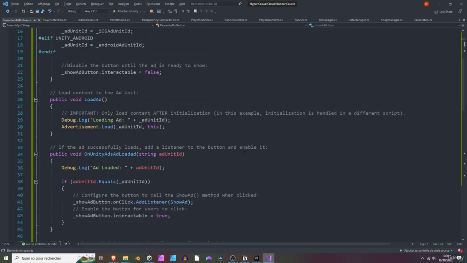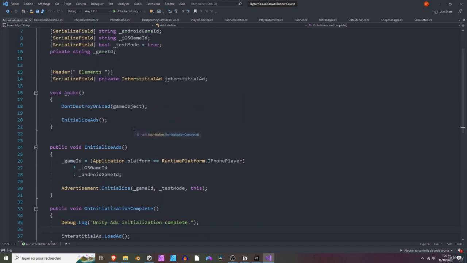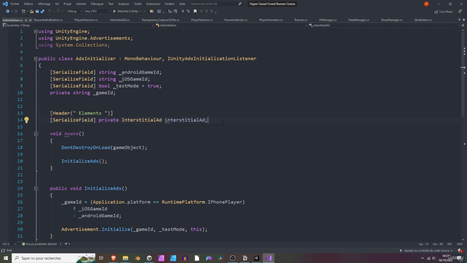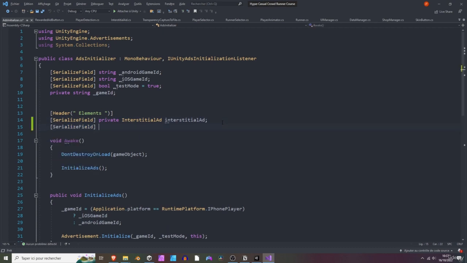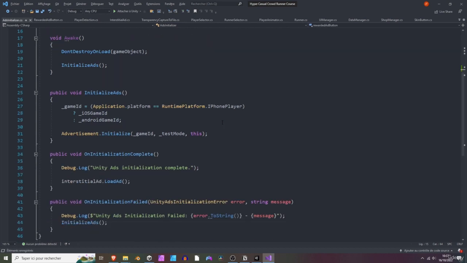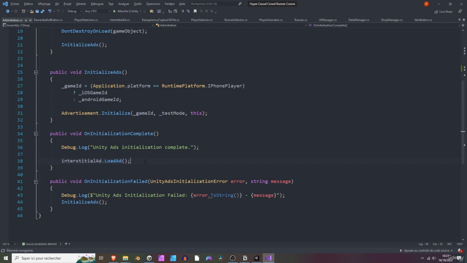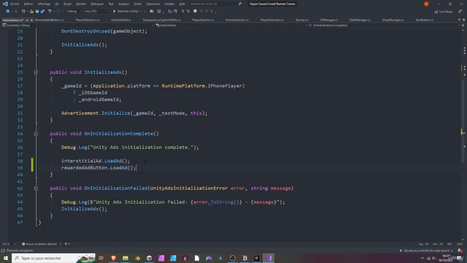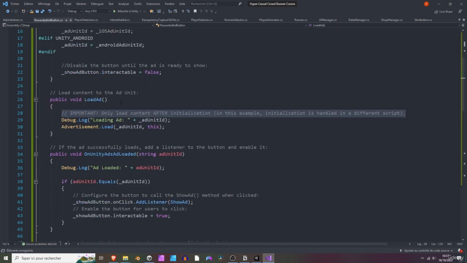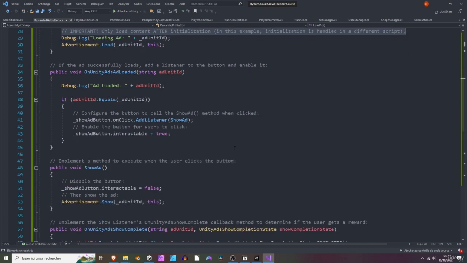First off, to load the ad, same thing that we've used for the interstitial, we see that we need to initialize the ad or load the ad after the initialization. So we are going to open the ads initializer and add a reference to this rewarded ad button. So same thing, serialize field, private, rewarded ad button, rewarded ad button. Okay, cool. And after the initialization is complete, we can call rewarded ad button dot load ad. That way we make sure that we load the ad after the package has been initialized. Okay? Then what can we do?